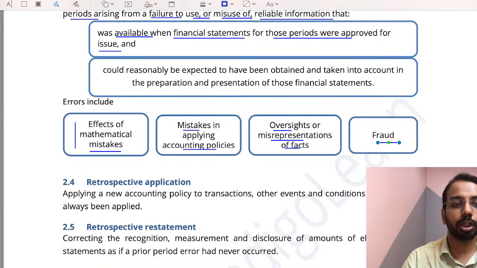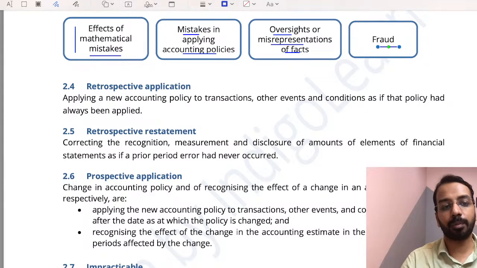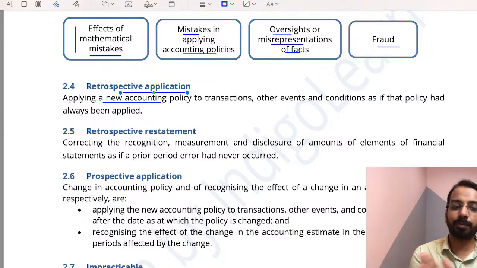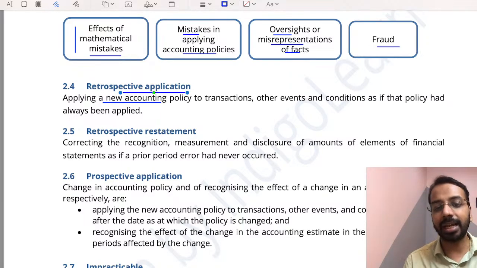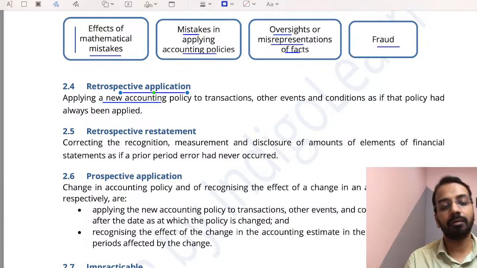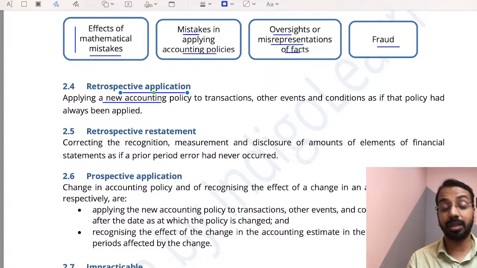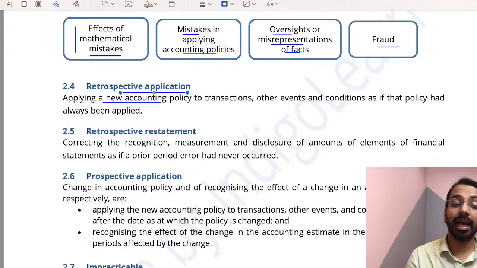Now, two things you have to understand. When it comes to change in accounting policy, there is a retrospective application. Means if I have changed an accounting policy, I will apply the policy as if the policy was always applied. Meaning to say, I will go and change the previous period financials and also the opening balance at the beginning of the previous period. To the extent I can go back, I will go back and change the financial statements. For example, earlier we had a policy of valuing, let us say, fair value through P&L. Now we are changing it to the amortized cost method. Now, if that change is happening, that has to be done retrospectively because it's a change in accounting policy.